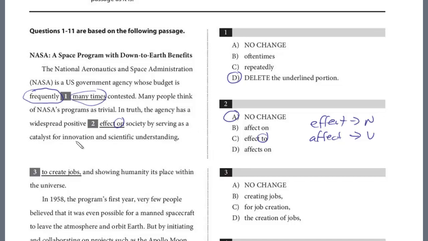And question 3, we read this earlier. We've got serving as a catalyst for innovation and scientific understanding, to create jobs, and showing humanity its place within the universe. So we have serving, we have a comma, to create, and then we have and showing after the Oxford comma with the and. This is parallel structure. Serving, showing, these are both participles. Why would we change it to an infinitive? To create. It's not parallel. And so we just need creating jobs for that one. And it is B.